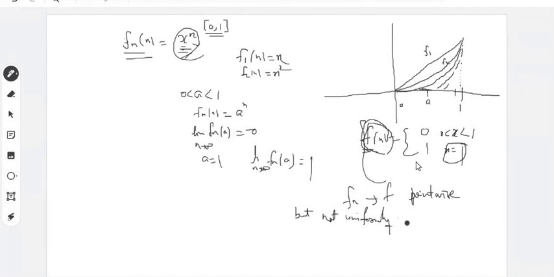So the sequence of functions converges to f pointwise, but not uniformly, because the limit function is not continuous, although each member of the sequence is continuous.